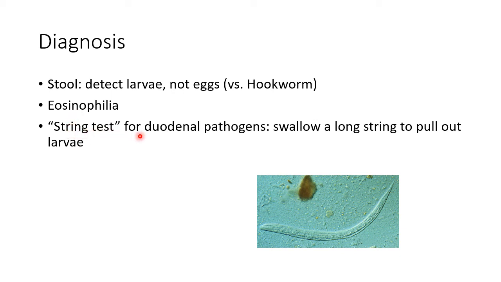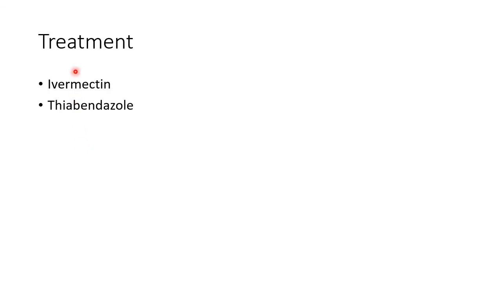String test can be done for duodenal pathogens. In this case, the patient swallows a long string to pull out larvae. And let us see about the treatment of strongyloides. Ivermectin and thiabendazole can be used for the treatment of strongyloides.